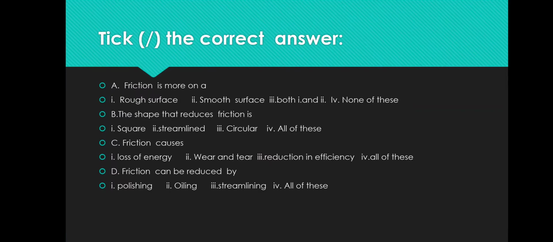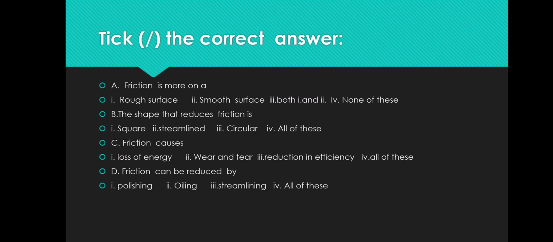C. Friction causes. Options are first loss of energy, second wear and tear, third reduction in efficiency, and fourth all of these. Friction causes all of these. So answer is all of these. Fourth option is correct.